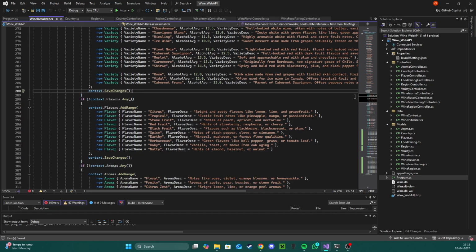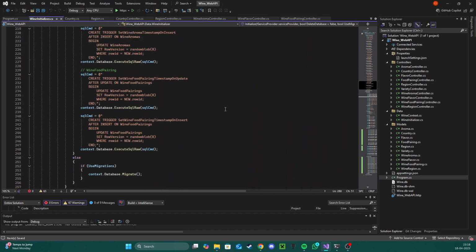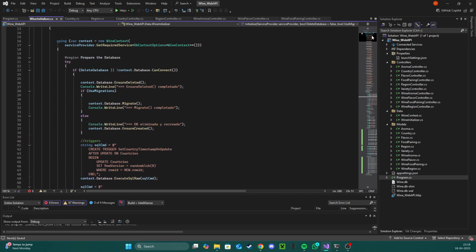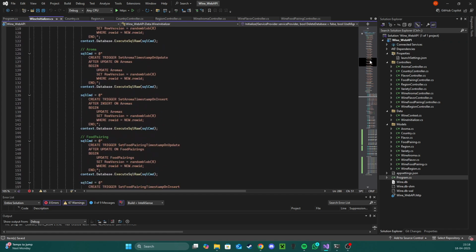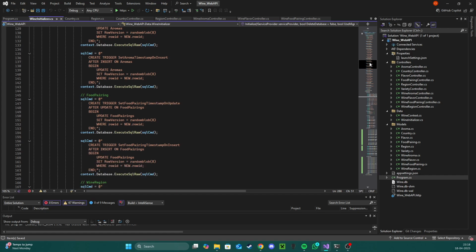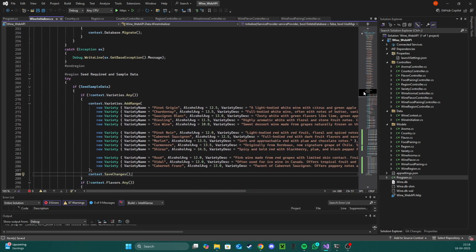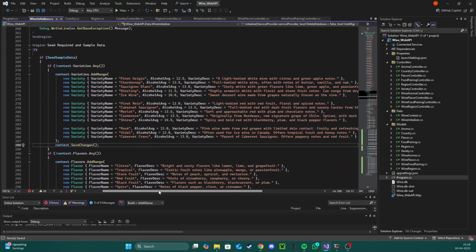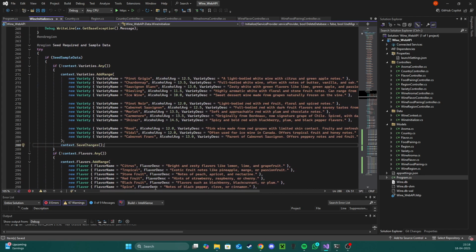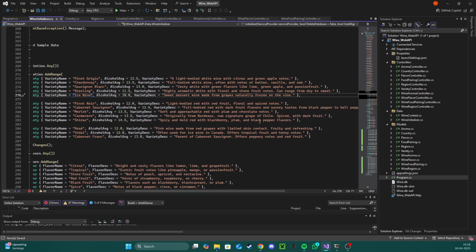Still, I wanted to make a nice API. So here I have the initializer with all the concurrency, the triggers, the timestamps, the raw versions. Then I got all the varieties here. We chose some of the most popular ones, and then I also added Carmenère, for example, because I'm from Chile, so I wanted to have a Chilean wine over here. We also had ice wine, for example, that's from the area, and nice descriptions for them all.